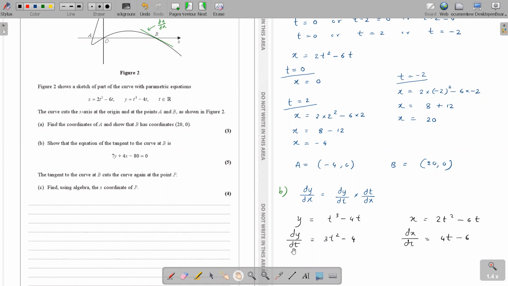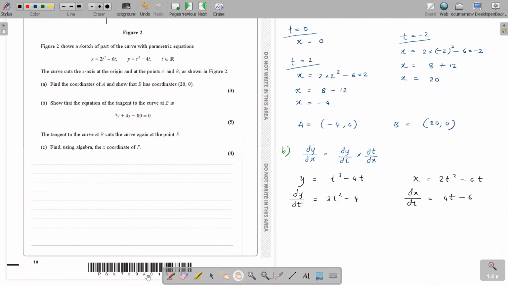Now to get dy by dx. So dy by dx equals dy by dt, which is 3t squared minus 4, multiplied by dt by dx. Do I have dt by dx? I have dx by dt. So how can I make it dt by dx? 1 over 4t minus 6.